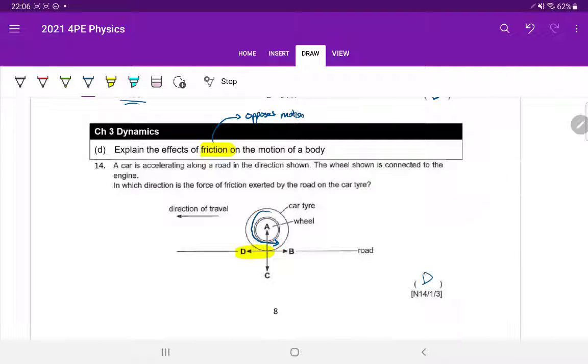Another common example other than the wheel is when you're walking. If you're walking forward, this is your foot. Which direction is friction? Again, the answer will be the same, because in order to walk forward, your leg is actually pulling the ground. It's going to slide backwards, but friction prevents it from sliding backwards. And so the force of friction is actually forward, as your leg slides backward in order to move yourself forward. Okay, so these are similar scenarios.